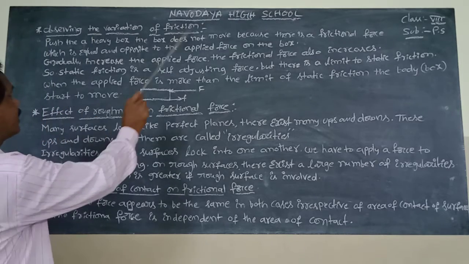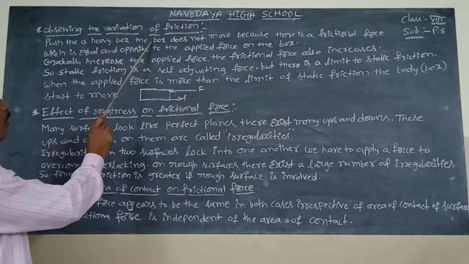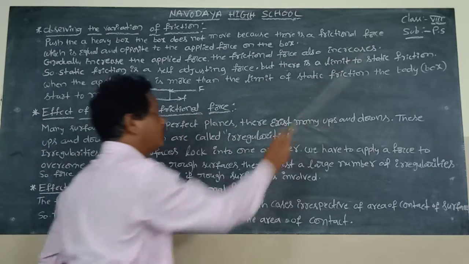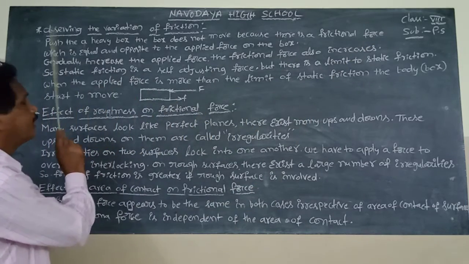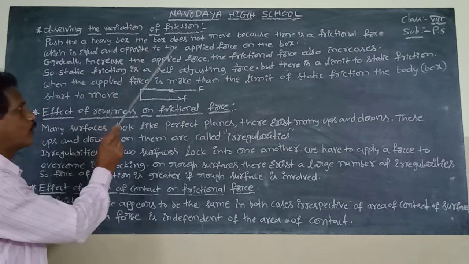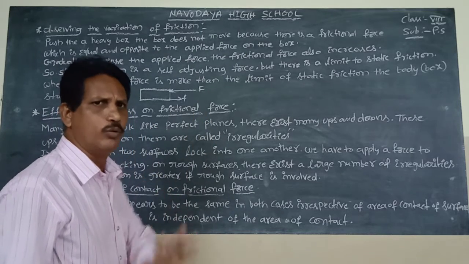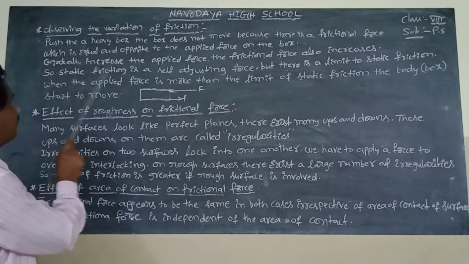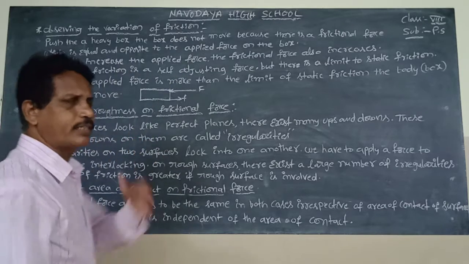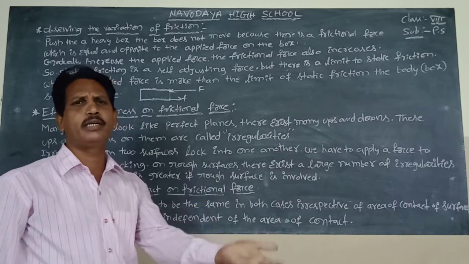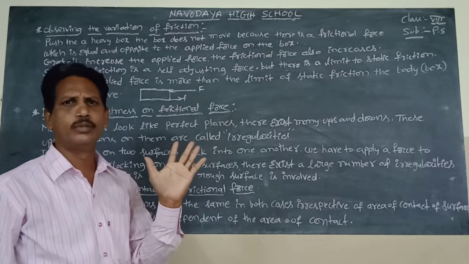Here, observing the variation of friction: push a heavy wooden box. The box does not move because a frictional force exists, which is equal and opposite to the applied force on the box. Next, gradually increase the applied force. The frictional force also increases. Both are equal in magnitude but opposite in direction. The wooden box does not move.